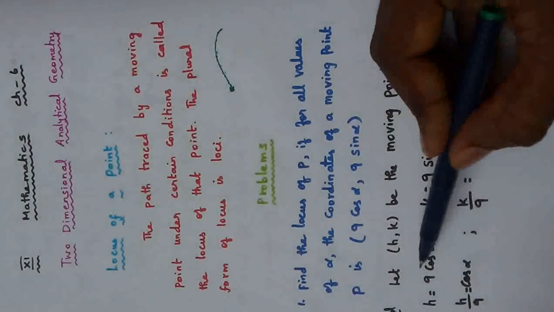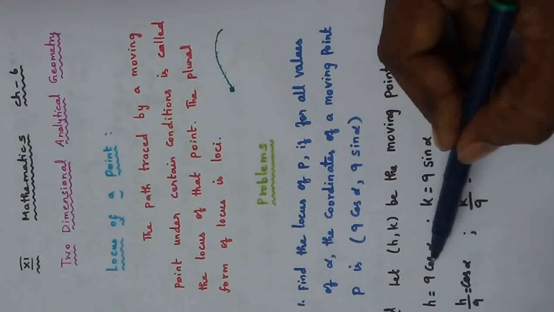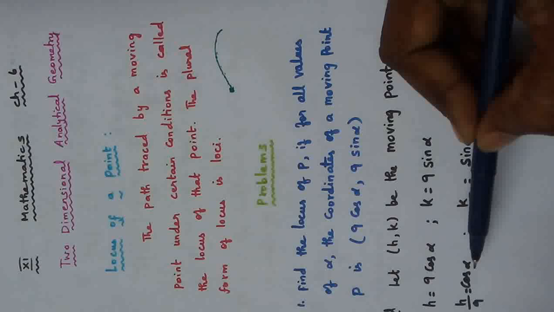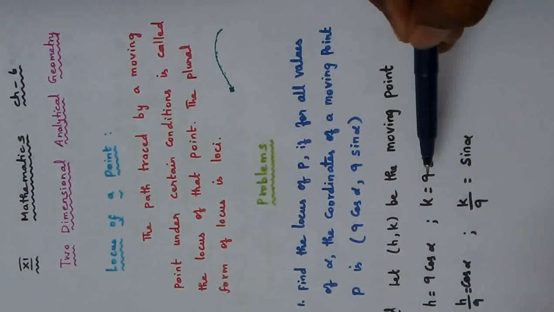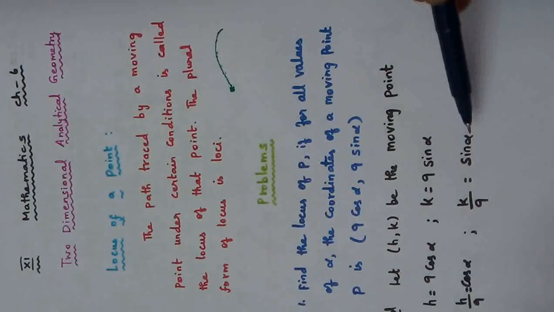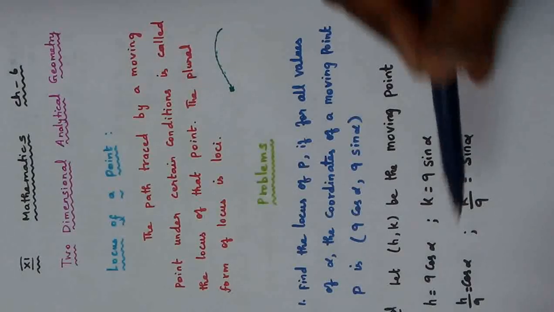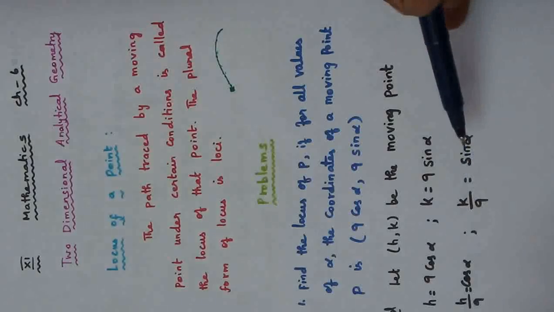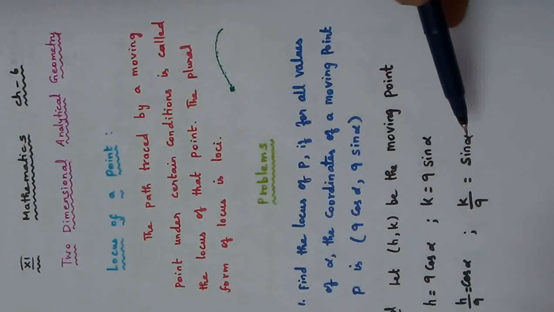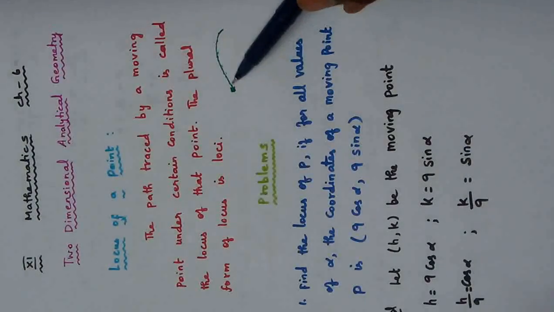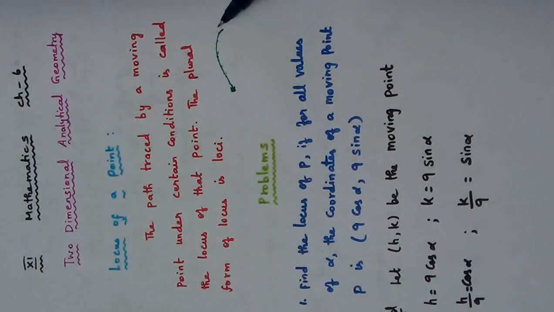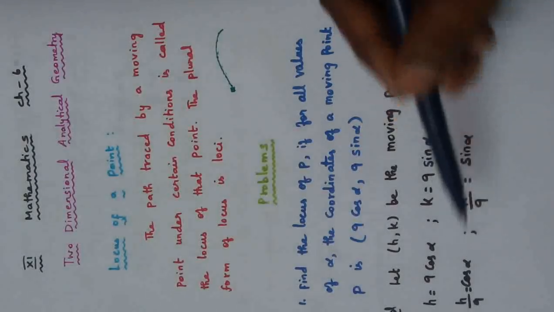Now what I am going to do is calculate cos alpha and sin alpha. Bring this 9 to the opposite side: h by 9 is equal to cos alpha. Bring this 9 to the opposite side: k by 9 is equal to sin alpha. So now we have one value for cos alpha and another value for sin alpha. What I need is nothing but the equation of the path.